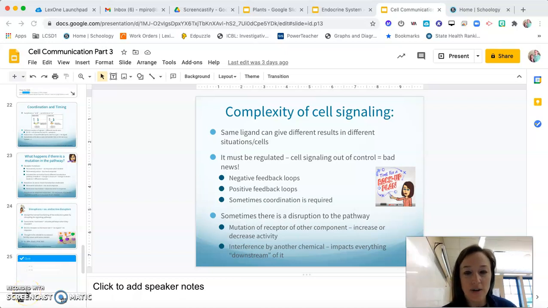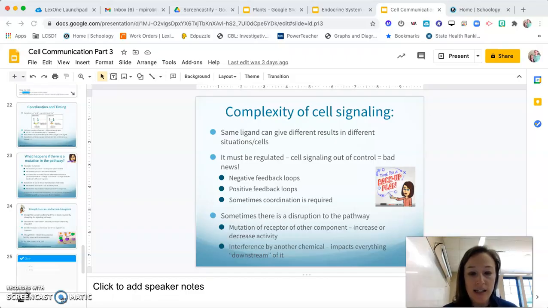Right, we are here to talk about regulation of cell signaling. We're also going to talk about disruption. So what happens when you have disruption in a cell signaling pathway? And again, when you think about cell signaling, be thinking reception, transduction, response. So what happens if that gets disrupted? And then why and how do we regulate? Why do we need to regulate that? And then how do we regulate it?